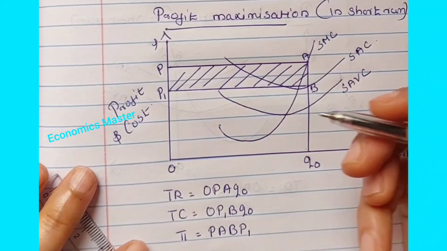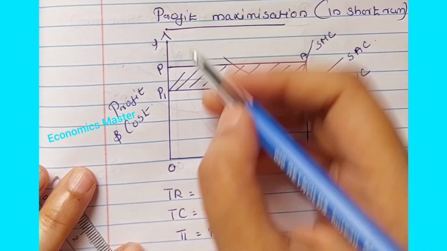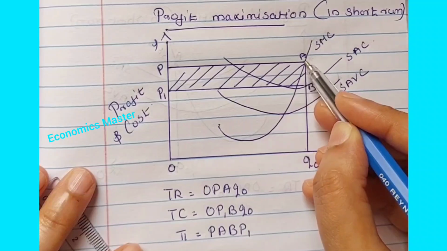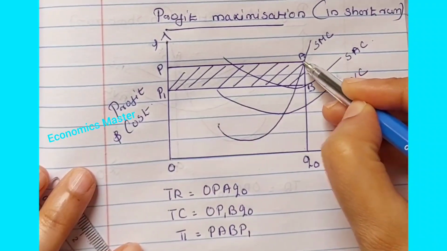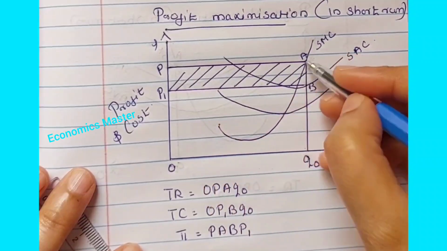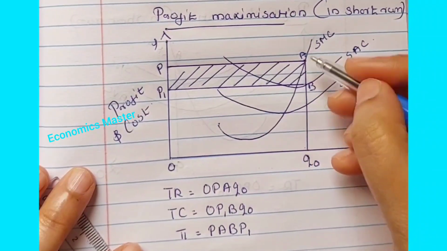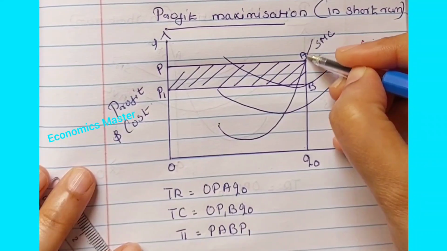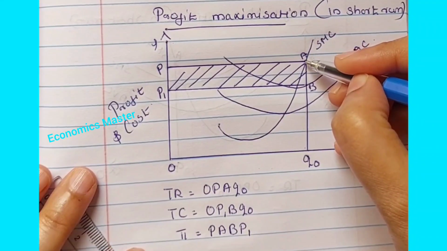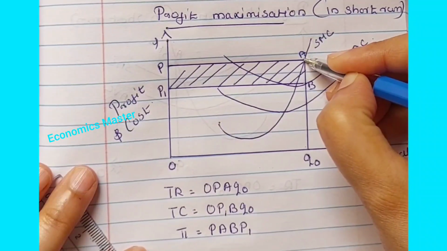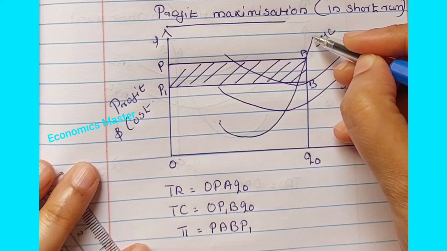All the three conditions are satisfied here. The first condition is price is equal to marginal cost. This is the marginal cost curve and this is the price. So price is equal to marginal cost, and marginal cost is a non-decreasing curve, or here the marginal cost curve slopes upward.